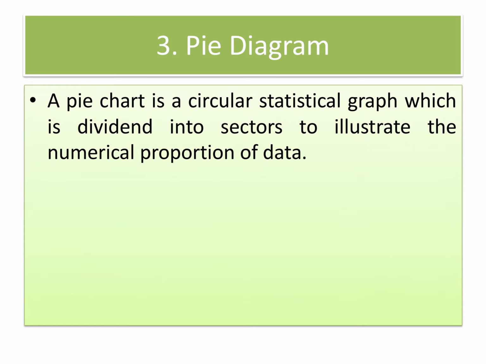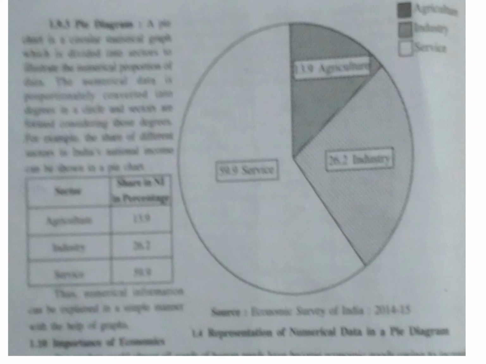Then is the pie diagram. A pie chart is a circular statistical graph which is divided into sectors to illustrate the numerical proportion of data. So a pie diagram is a circle of all the information, divided into numerical form. Here is an example picture of a pie diagram. You can see three types of color in the pie diagram: black, light black, dark and white. All the information in the pie diagram is drawn on 360 degrees in a circle.